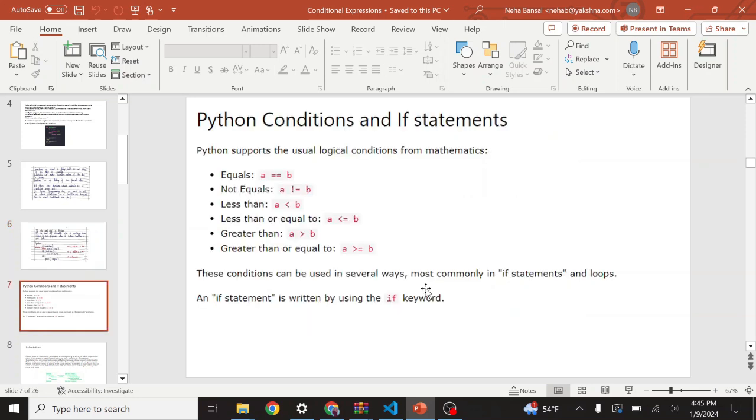Here are a few logical conditions from mathematics. In Python, for equals we use two equal signs, a == b. For not equal, a != b. Then less than, a < b, less than or equal to, a <= b, greater than, a > b, and greater than or equal to, a >= b. We have to use these symbols. These conditions can be used in several ways, most commonly in if statements and loops. An if statement is written with the if keyword.